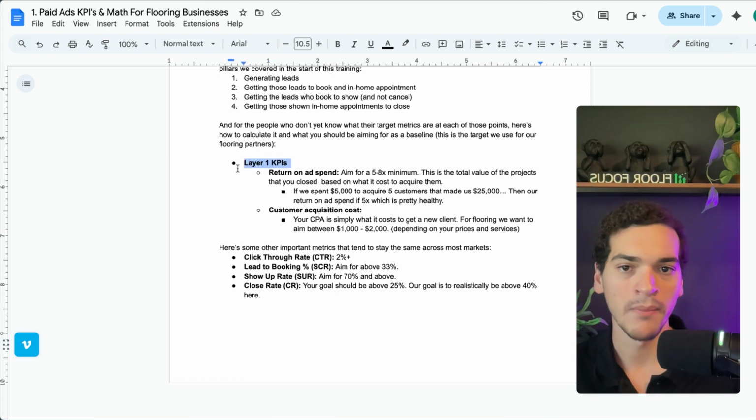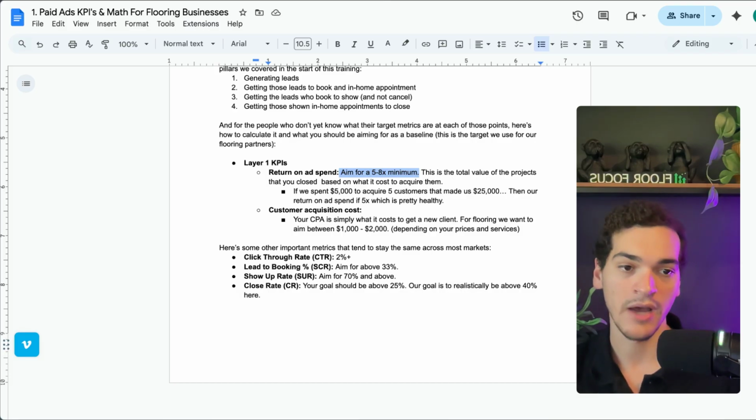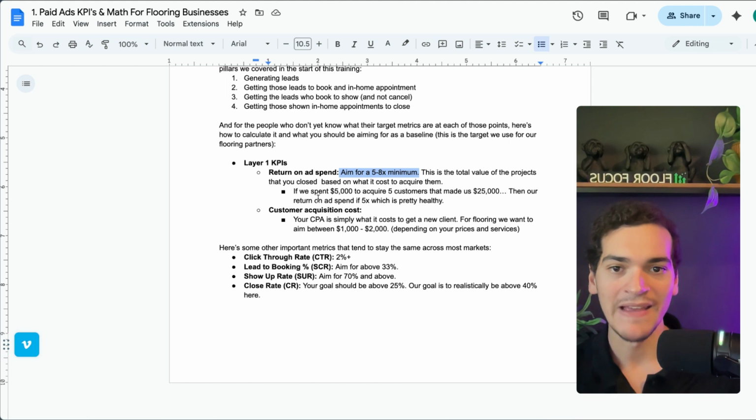Number one is the layer 1 KPIs, and this is specifically for the flooring industry, by the way. The return on ad spend that we typically see, we want to see anything above a 5 to 8 minimum. So what that means is if you're putting $1 in, you're getting at least $5 to $8 out. So if you're putting $1,000 into advertising, you're going to get $5,000 to $8,000 out, right? If you're not getting those numbers, then you have to look into the layer 2 and layer 3 metrics and see what's wrong, right? So for example, if we spend $5,000 to acquire 5 customers that made us like $25,000, then our return on ad spend is 5x, which is pretty healthy. We know we can scale this campaign because it's between 5 and 8.